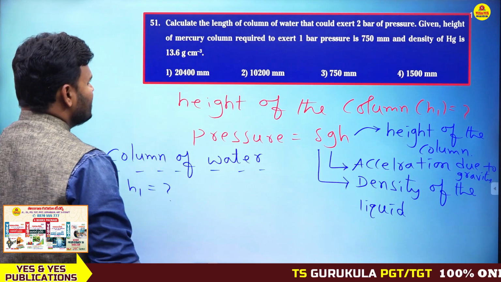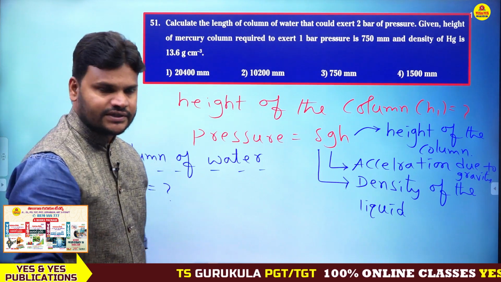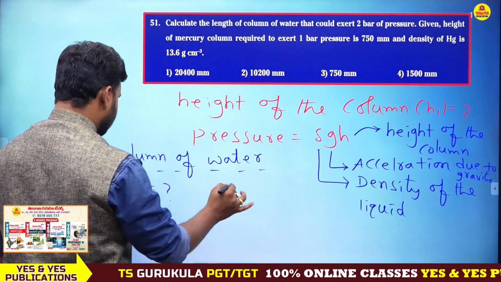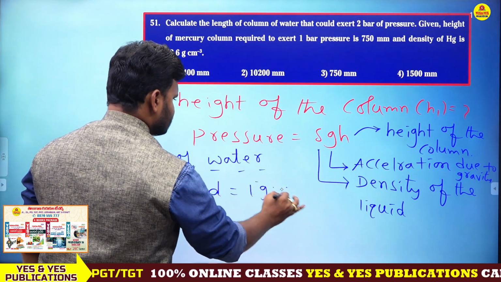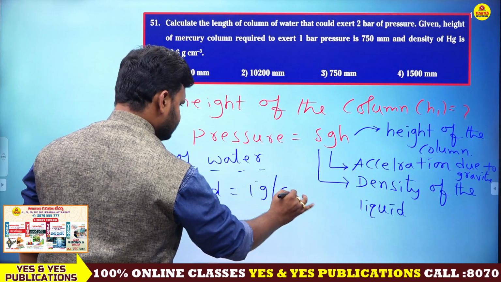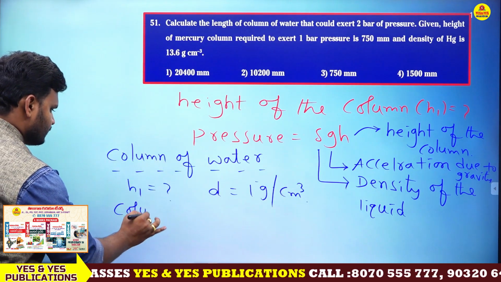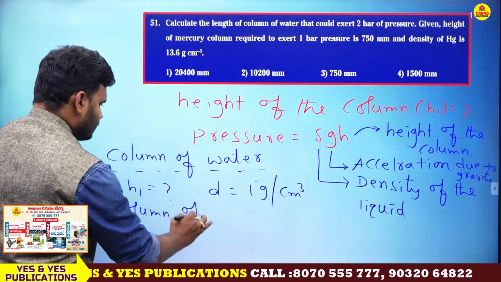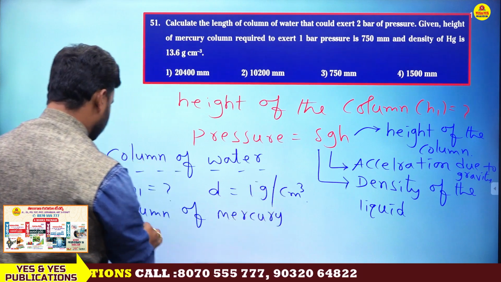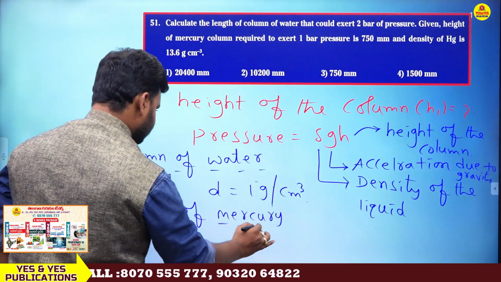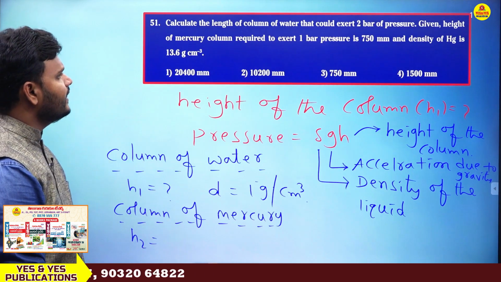Next, what is the density here? Water density is 1 gram per centimeter cube. Next, the column of mercury. So h2, what is the height here?